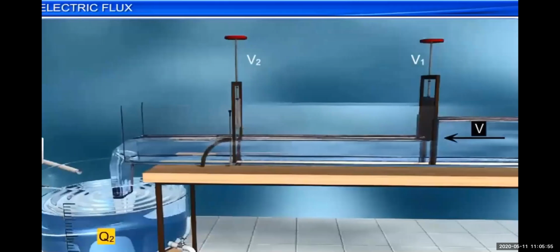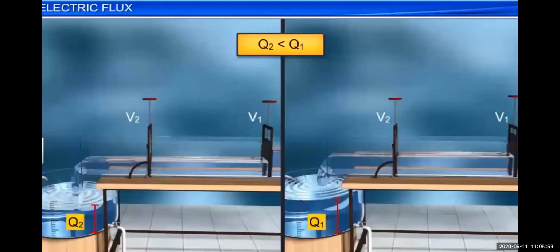So you can check if Q2 is less than Q1. What is Q1? The quantity of water accumulated from these two regions.